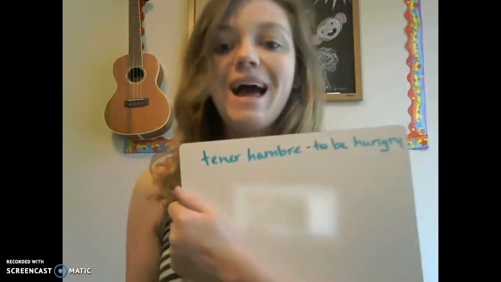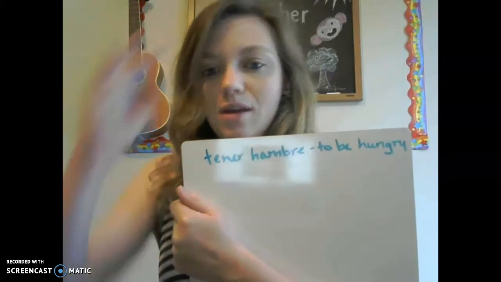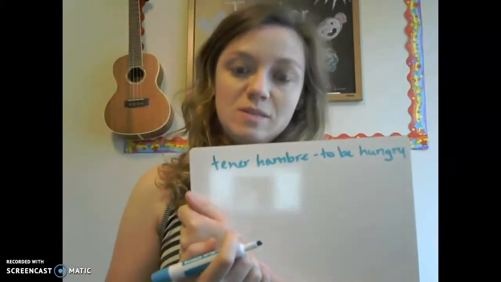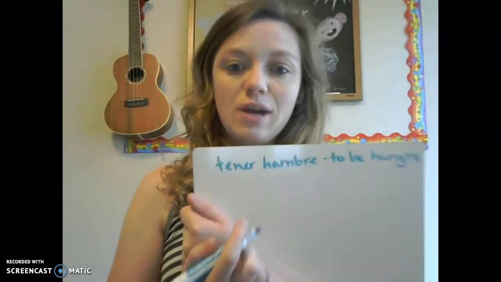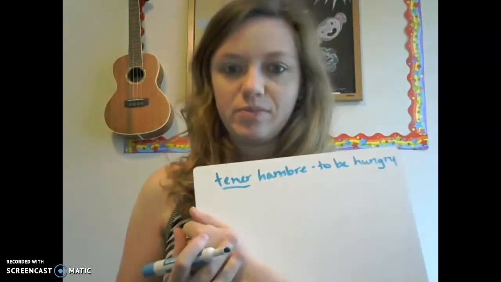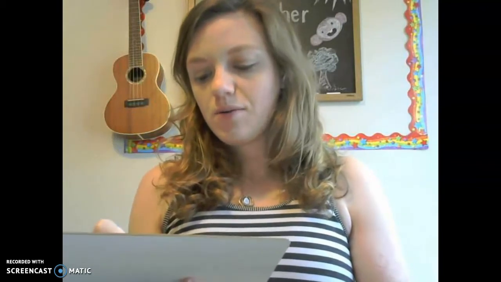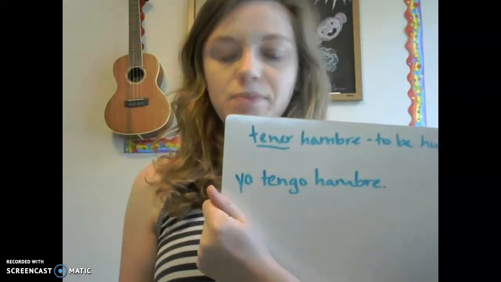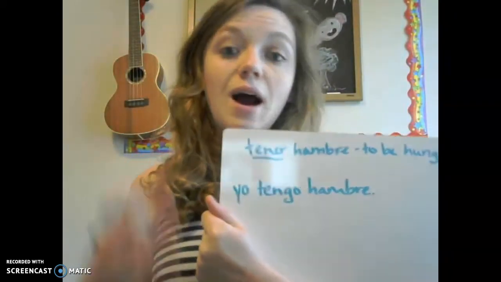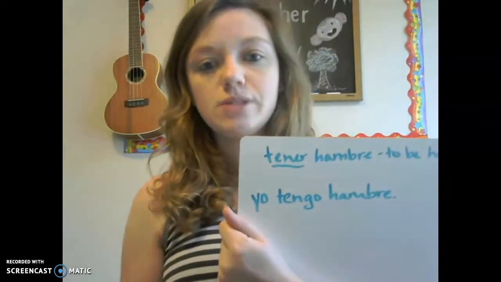Okay. Well, what happens if I want to say I am hungry? I can't just say tener hambre because that just means to be hungry. So if I want to say I am hungry, I have to conjugate this verb here to the yo form. Now the yo form of tener is tengo. It's one of the irregular verbs that we learned a couple weeks ago. Yo tengo hambre. That's how I would say I'm hungry.